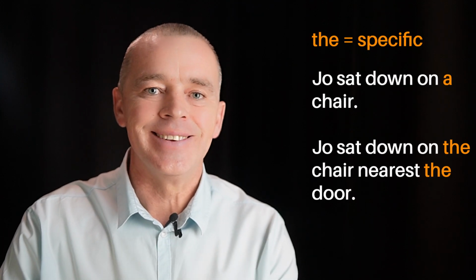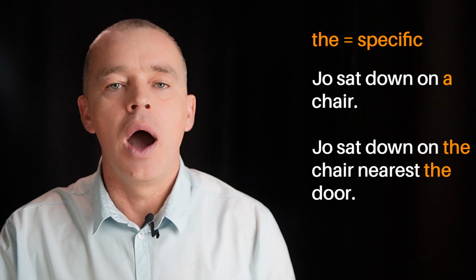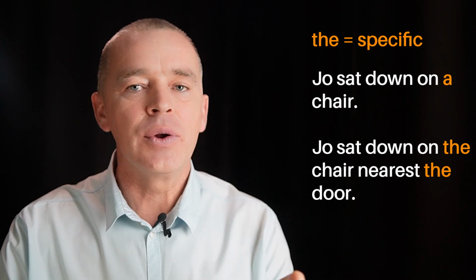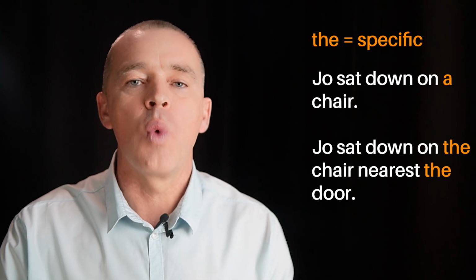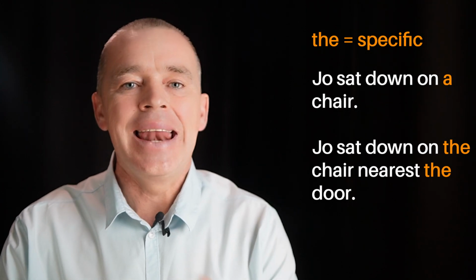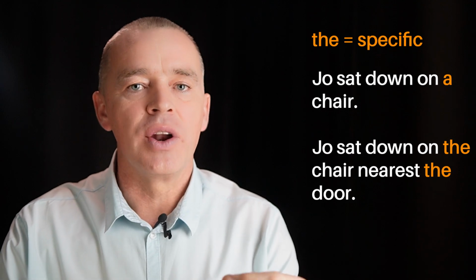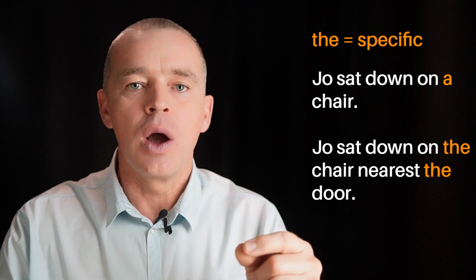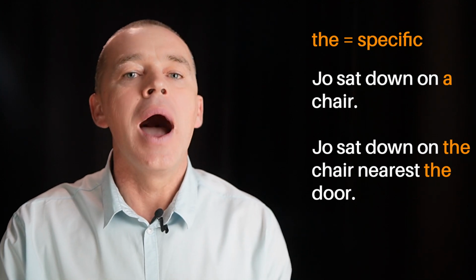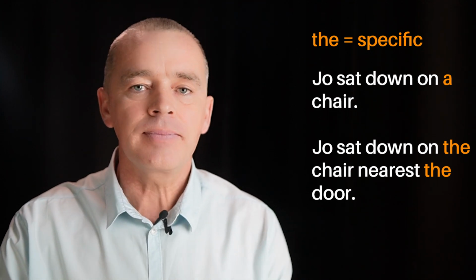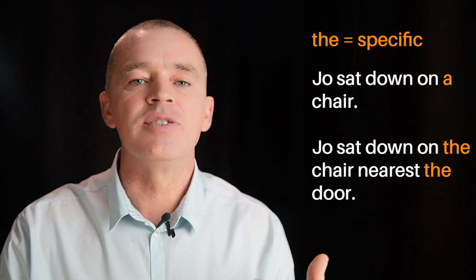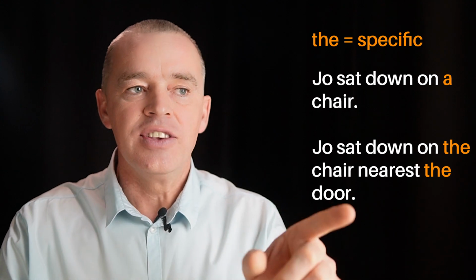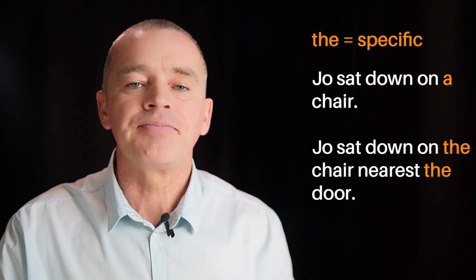Let's compare it to sentences. Joe sat down on a chair. We use the indefinite article with countable nouns when we don't know which one we are referring to. It could be any chair. Also, if it's a part of a group. So here we have a group of chairs. Whereas when we say Joe sat down on the chair nearest the door, we use the because we are being specific. We know exactly which chair we are referring to. This one, the one nearest the door.